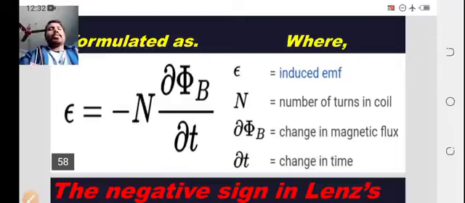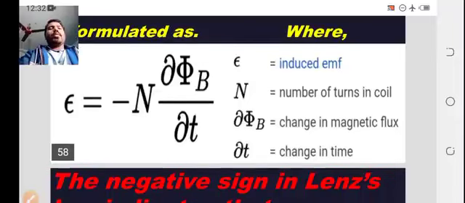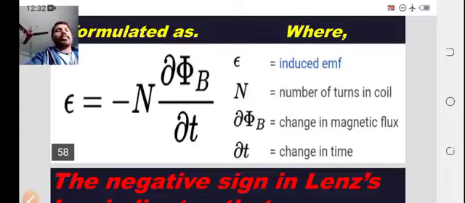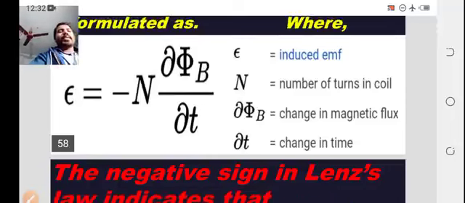Here E is the induced EMF, N is the number of turns in the coil, d phi is the change of magnetic flux, and dt is the change in time.